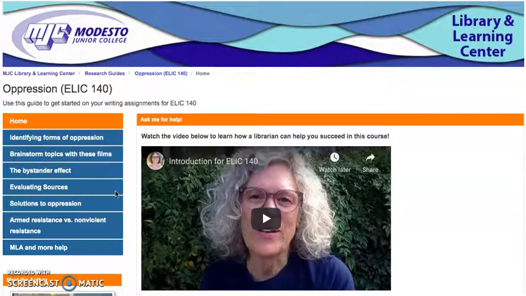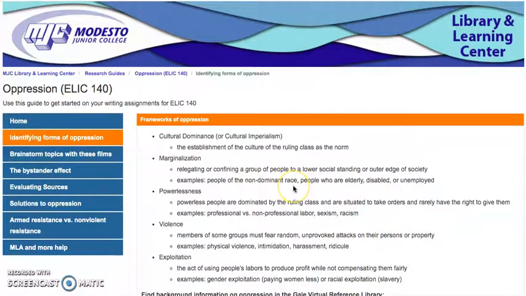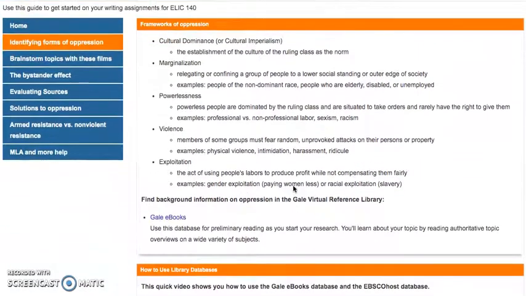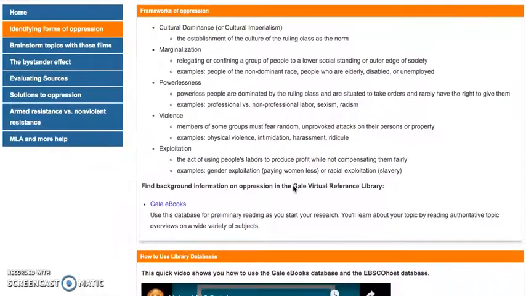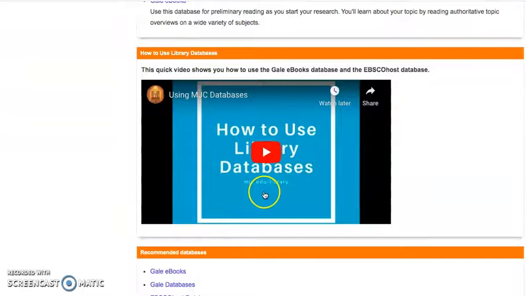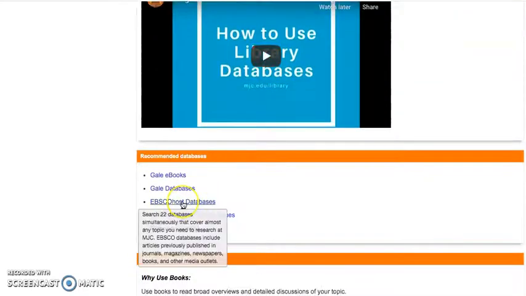with your assignments. But what if you want to work on your own or get started on your own? There's all kinds of information here that's going to help you. This first link here, identifying forms of oppression, is kind of the first part you're going to be doing with this course. And I recommend that for background reading on any kind of topic, oppression or anything else, you use our Gale eBooks, which is a database that we have here at the library. This video shows you how to use the Gale databases, how to find them, get into them, how to use them, and it also shows you how to use our EBSCOhost database, which is not so much background reading, but